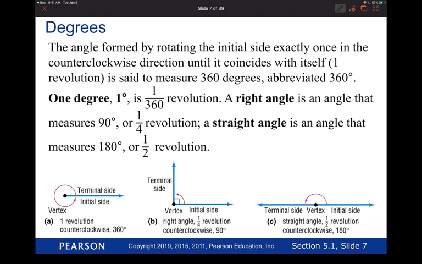But yeah, a right angle is 90 degrees, which is 1/4 of a revolution around the circle. A straight angle is 180 degrees, which is half a revolution, and things of that nature. Any questions so far before we keep going?